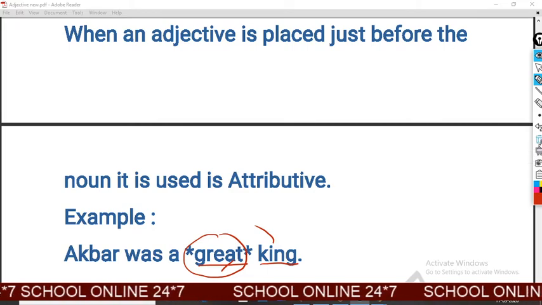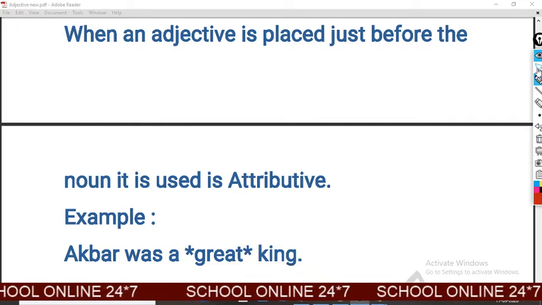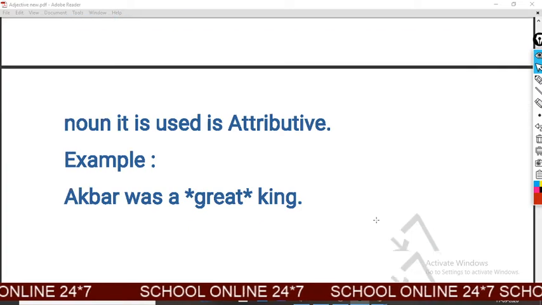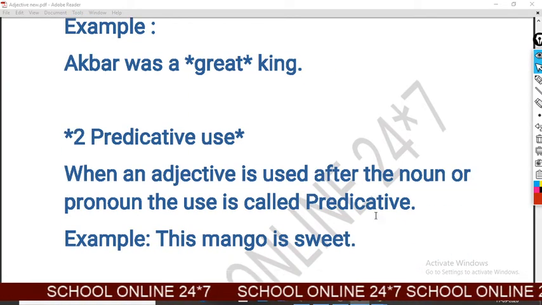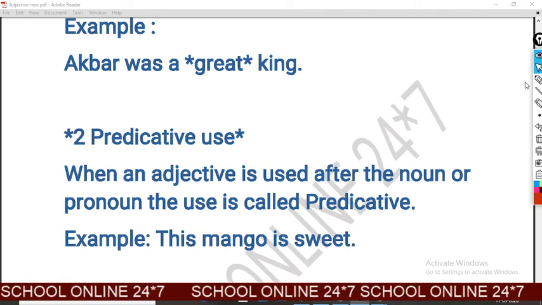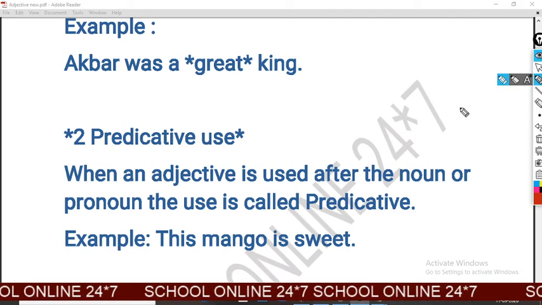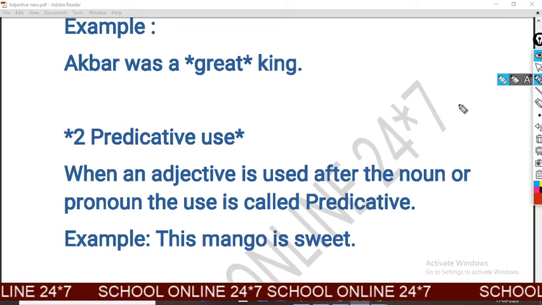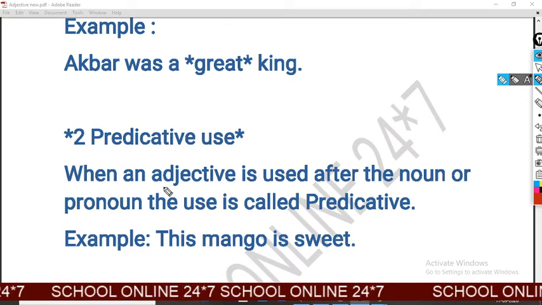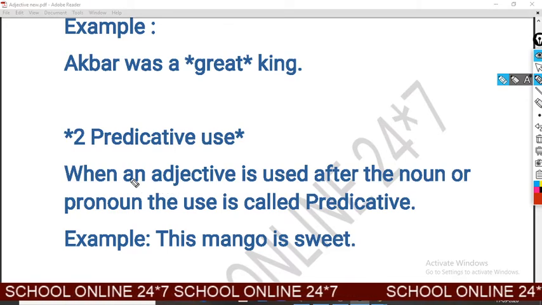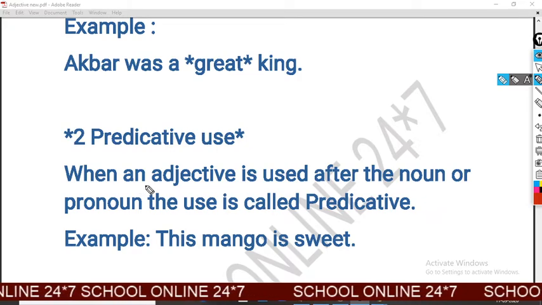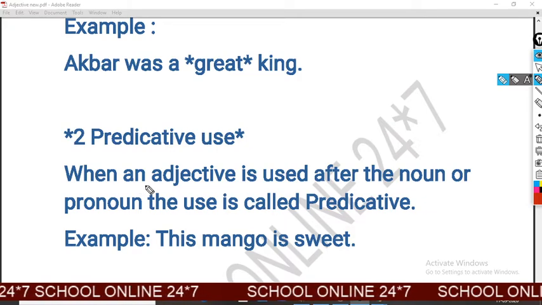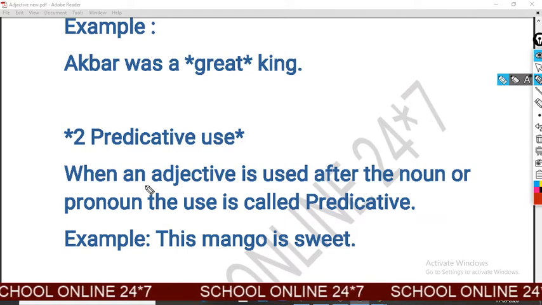Now, we will know the second way of the use of adjective of quality. And second way is predicative use. Predicative use means where we find the predicative use. So look at the definition first of all, and I will give you the example which is based on this use.